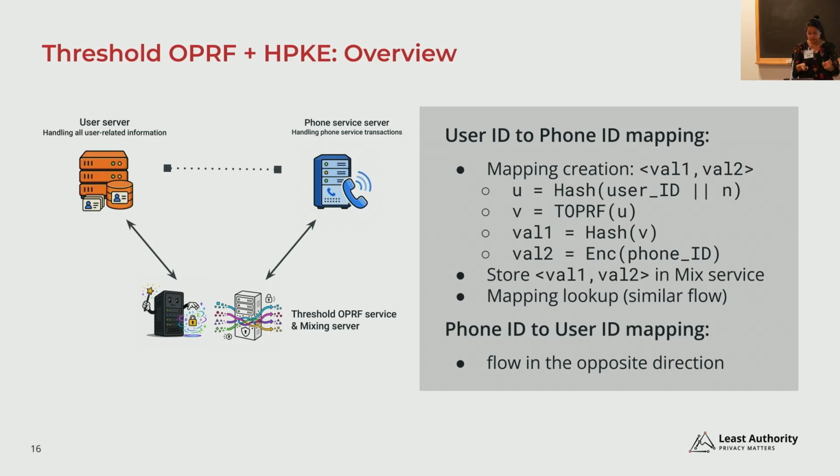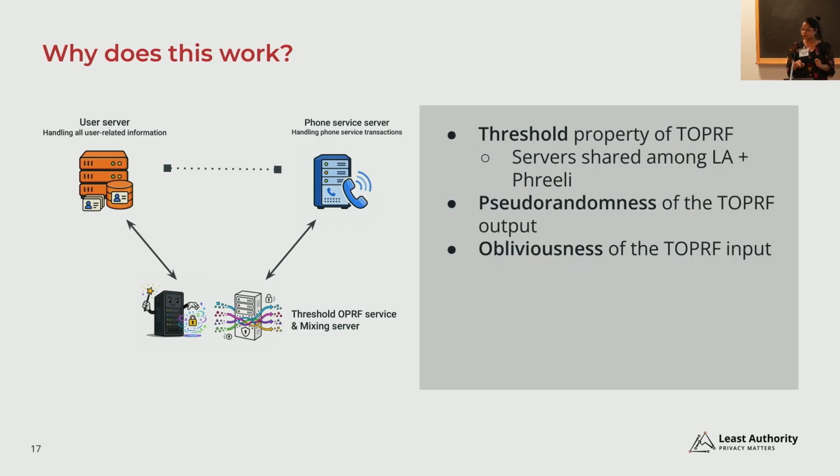So why we think this works on a high level is that we are getting most of the properties that we want from the threshold OPRF. The threshold property of the OPRF gives us distributed trust. So we are planning to have a set of servers which is going to be hosted both by list authority and freely, so that we can make sure that when the threshold OPRF is computed, both of the entities' servers are participating in this evaluation.